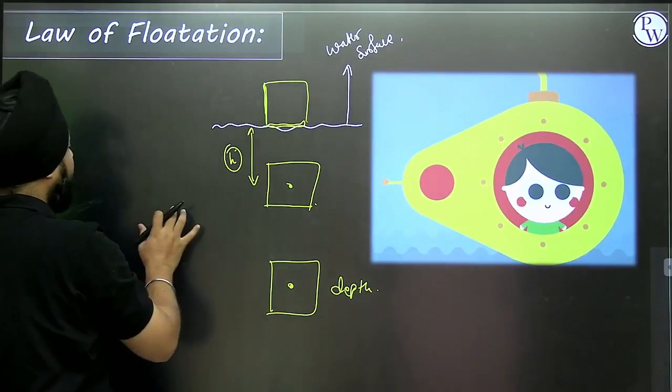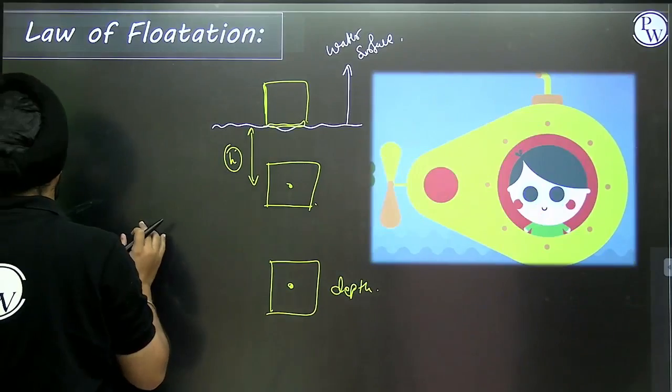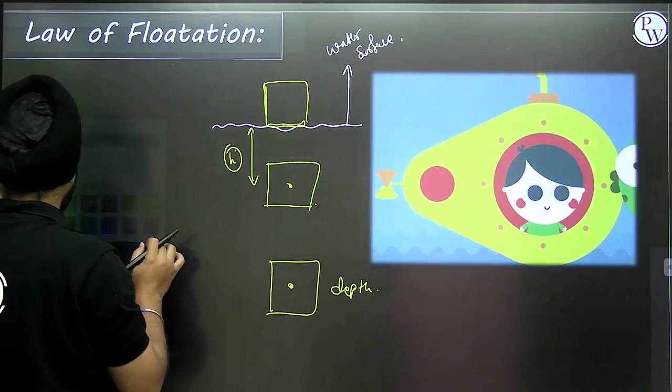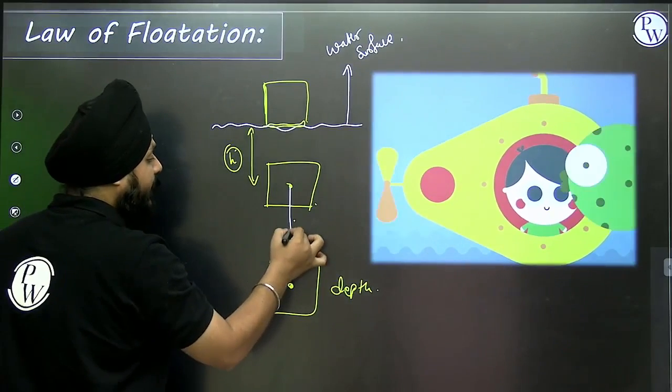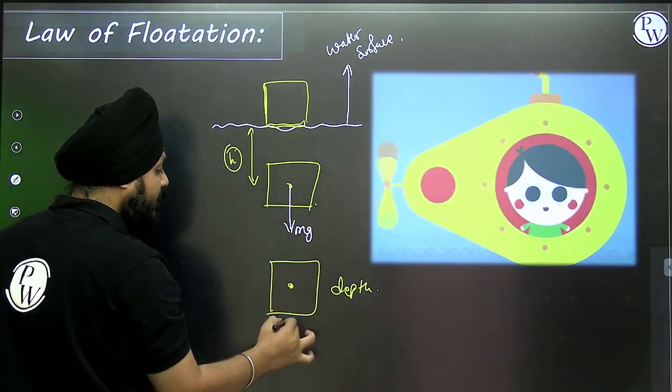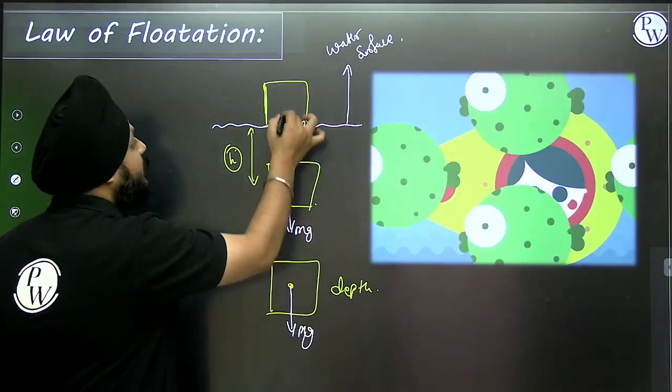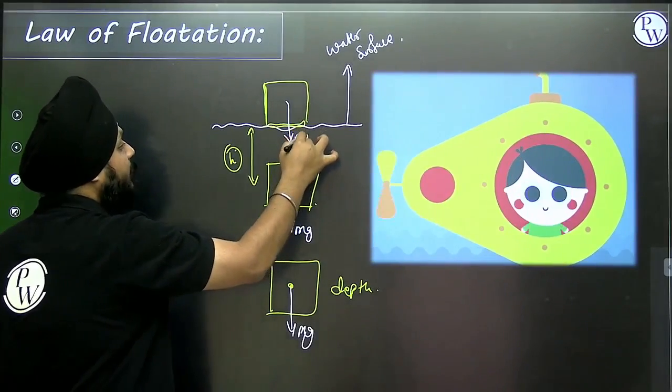For these objects, two kinds of forces are always acting. First of all, weight, which acts in the downward direction.